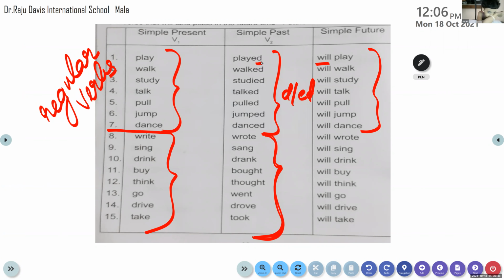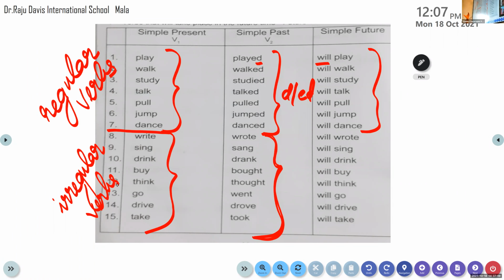But these verbs are called irregular verbs. What do we call them? Irregular verbs. Why do we call them irregular verbs? Because the past tense form completely changes.